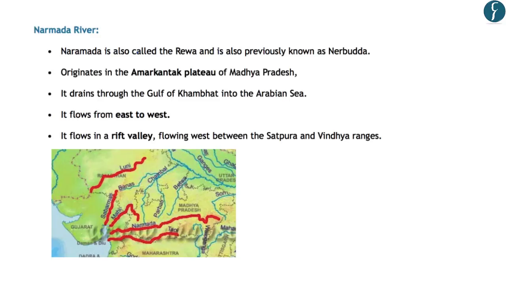Now, regarding the Narmada river, you should note that it is also called Reva. Further, this river originates in the Amarkantak Plateau in Madhya Pradesh. And you can see in the map here that it originates in the Amarkantak Plateau from here. Further, this river drains into the Gulf of Khambat in the Arabian Sea. And you can see in the map here that this is the Gulf of Khambat and this is the Gulf of Kutch. So the Narmada river drains into the Gulf of Khambat.